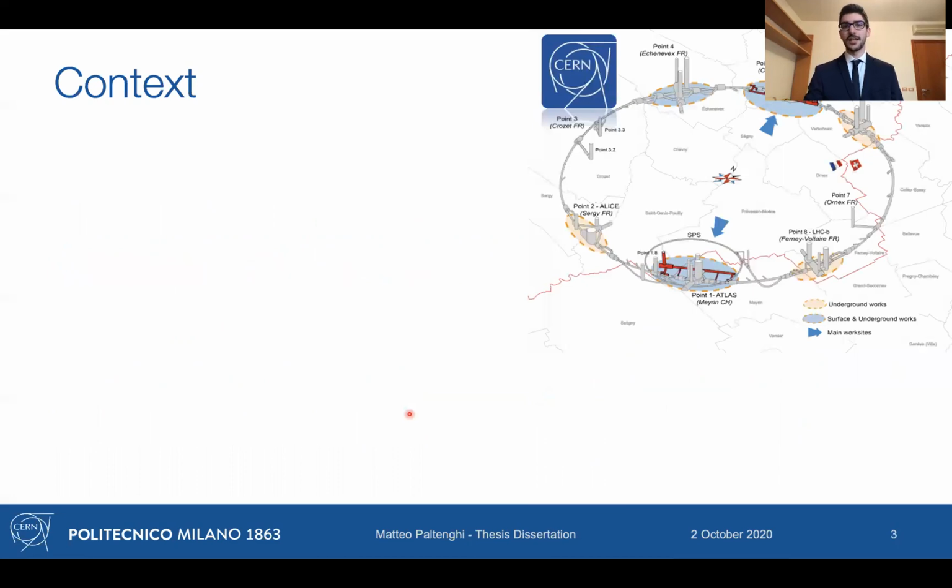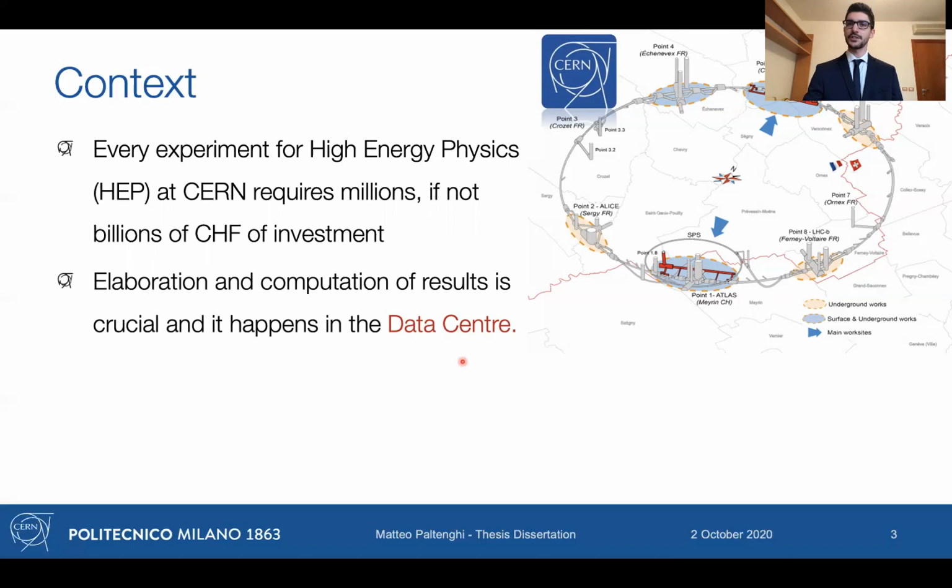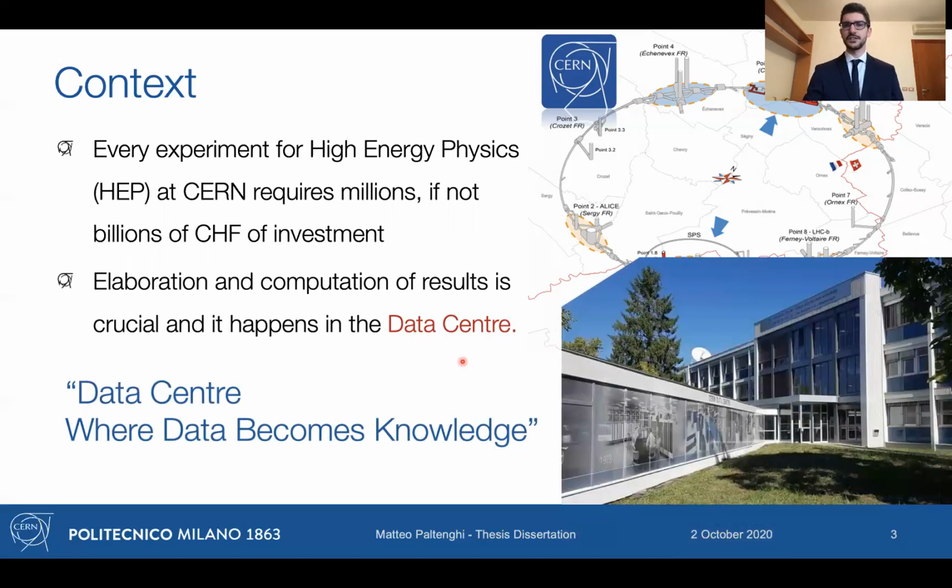So CERN is the largest particle physics laboratory in the world, and they have several experiments, and each of those experiments involves millions, if not billions, of Swiss francs in investments. Therefore, every step in those experiments is of crucial importance. Also, the elaboration of results, and these elaborations happen in the data center, where data becomes knowledge, as it is written on the facade of the data center.